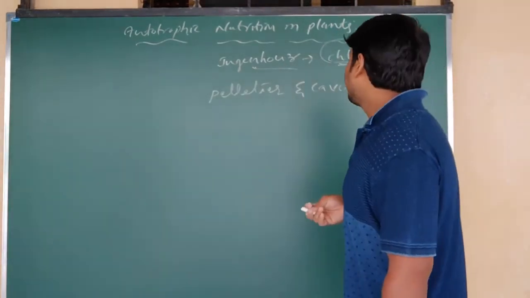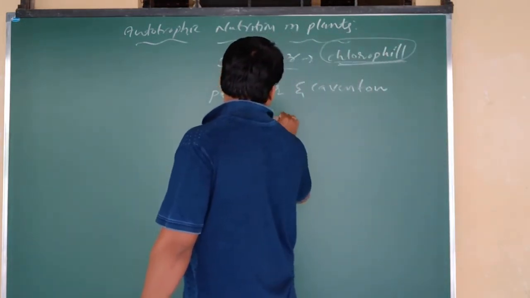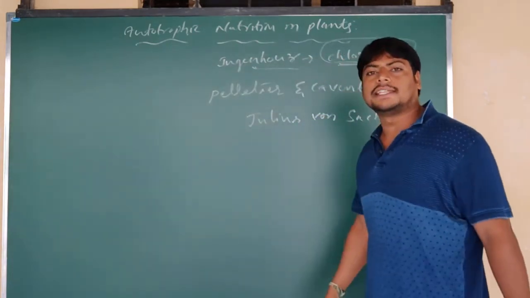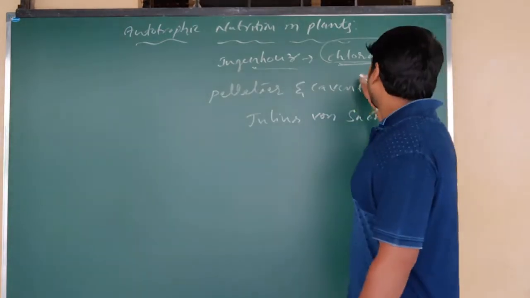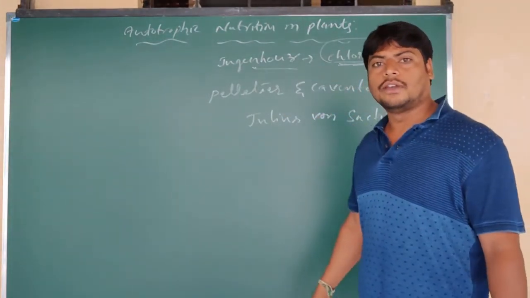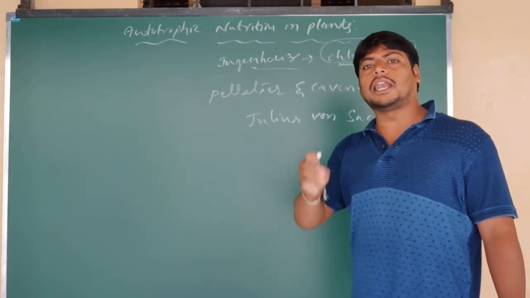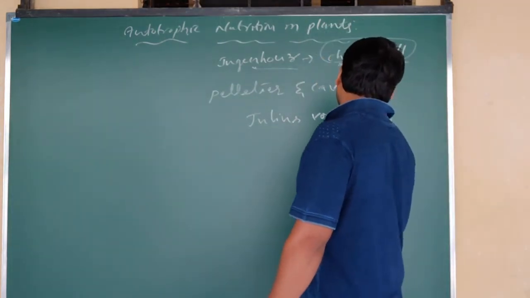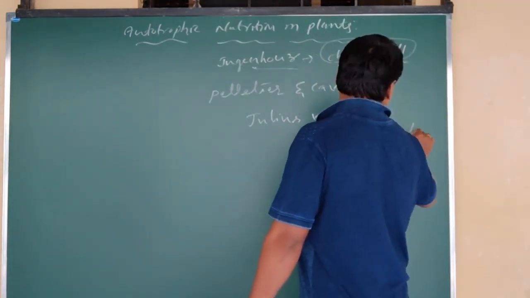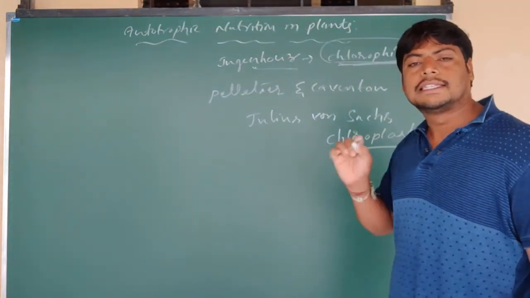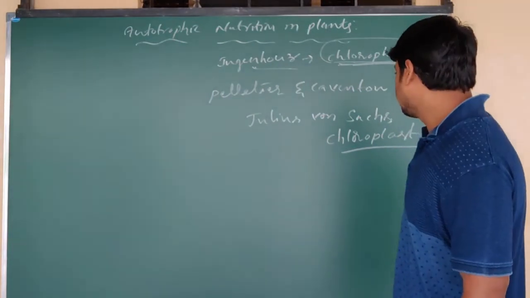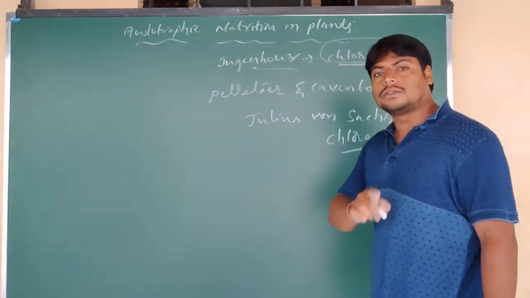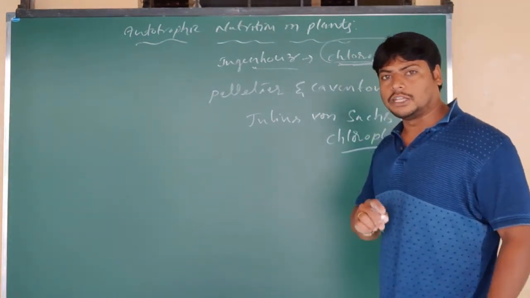But later, another scientist, Julius von Sachs, said that the chlorophyll is not spread throughout the leaf, and that it is exactly located in a particular plant organelle called the chloroplast. This exact location was discovered by Julius von Sachs, who said that chlorophyll is present in the chloroplast, where photosynthesis is carried out by the plants.